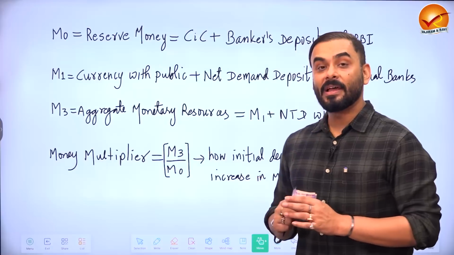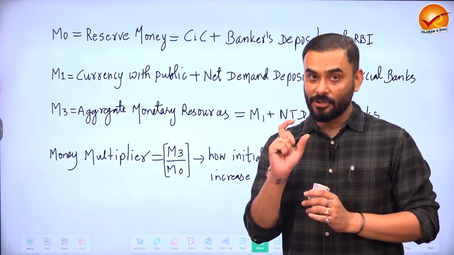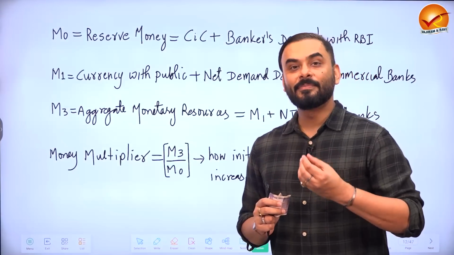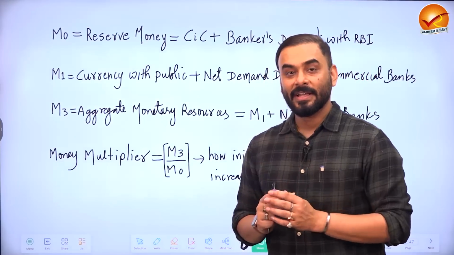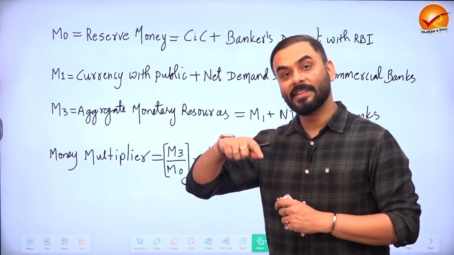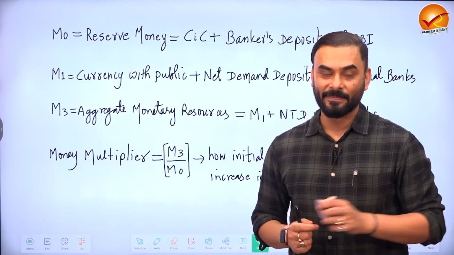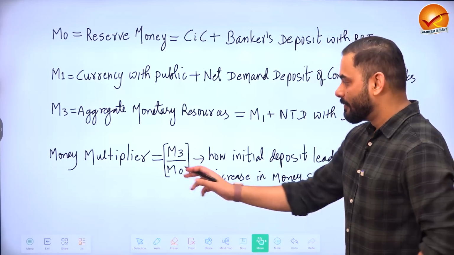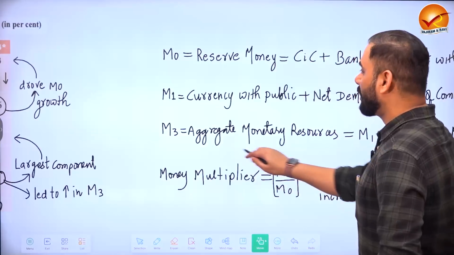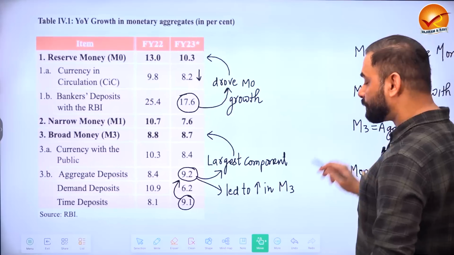So money multiplier measures the extent to which a small deposit in a bank leads to overall increase in the money supply in the economy. That is the intuitive meaning of money multiplier. Now let us see what economic survey has to say this year.